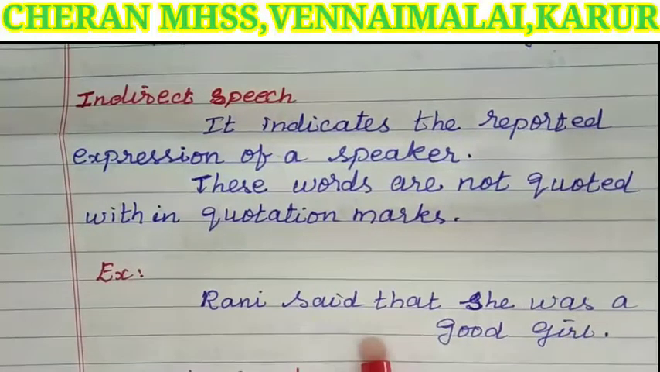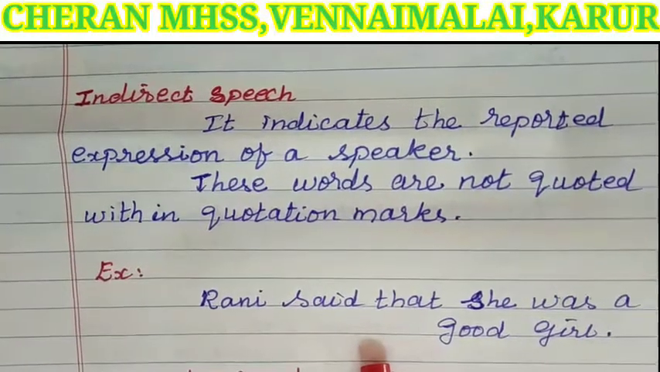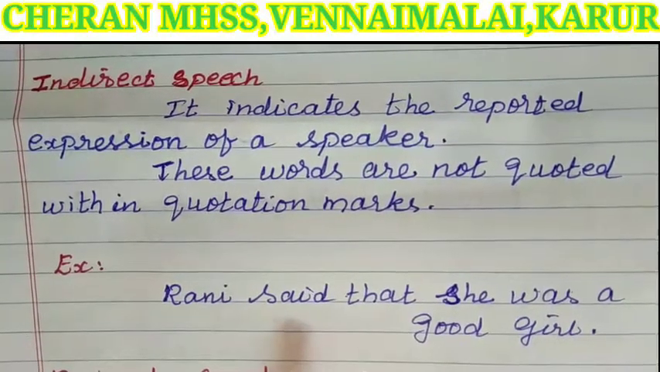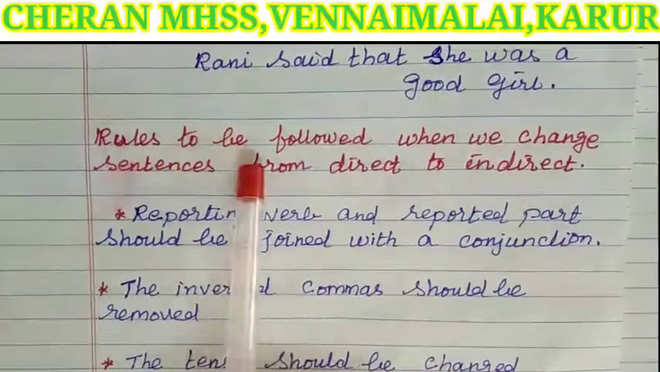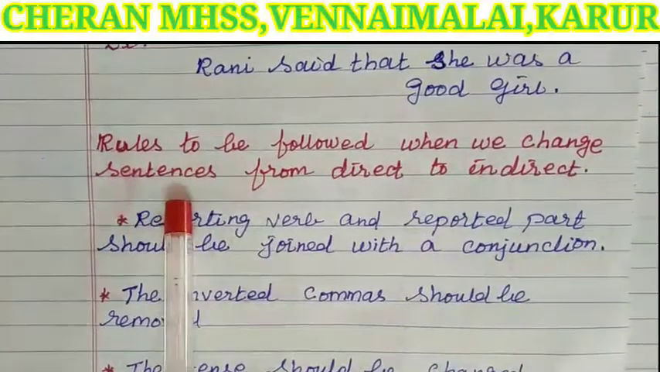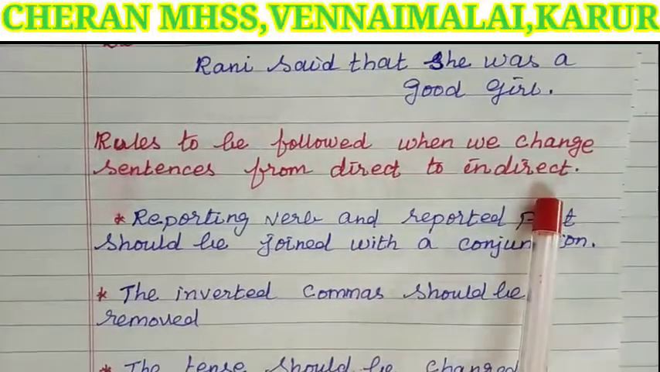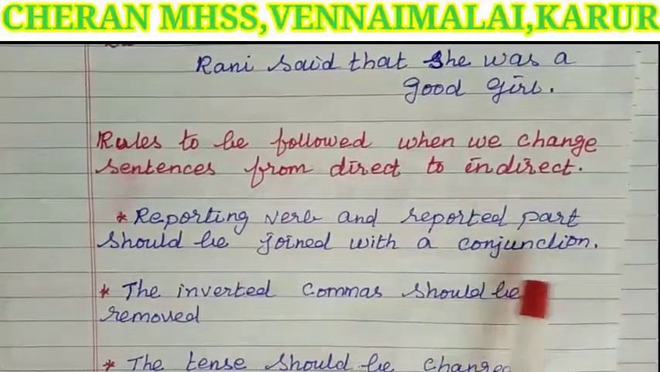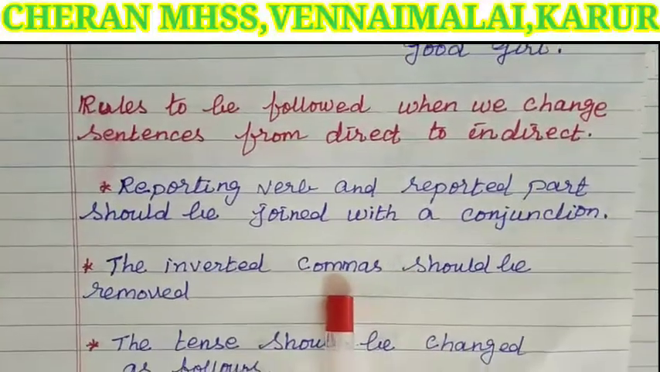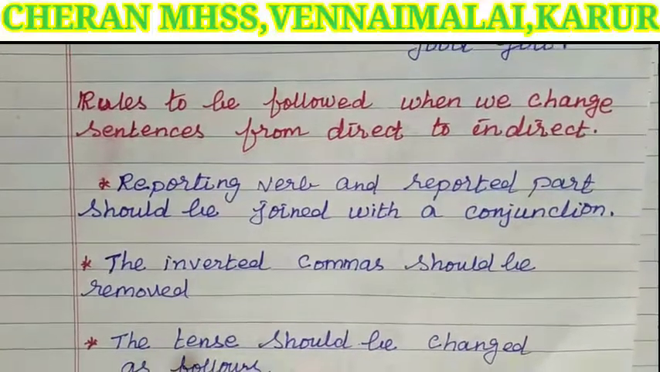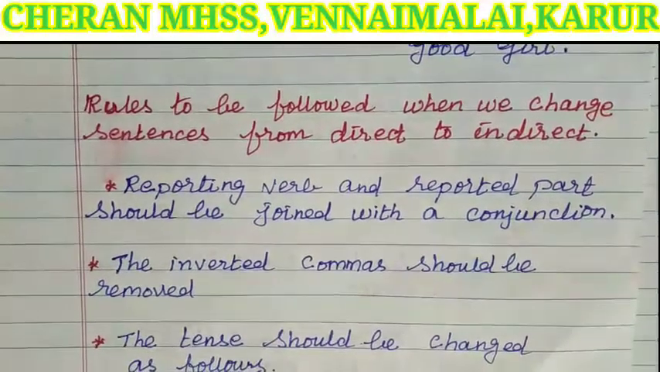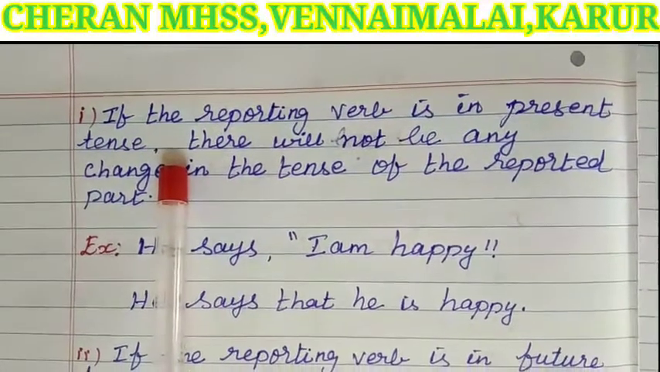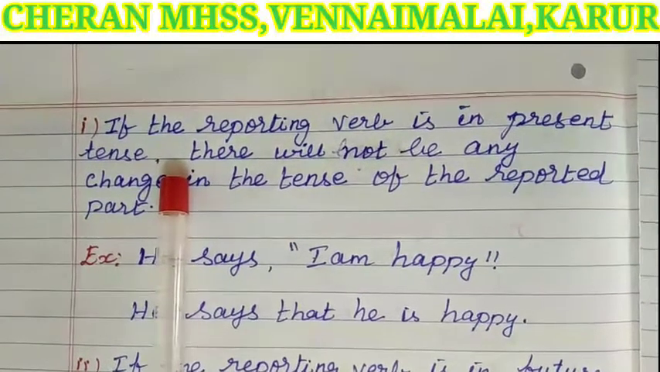To change a sentence from direct to indirect, there are certain rules. Next we shall see about them. Rules to be followed when we change sentences from direct to indirect: the reporting verb and reported part should be joined with a conjunction. The inverted commas should be removed. The tense should be changed as follows. Children, these are very important points, so you must keep them in your mind.